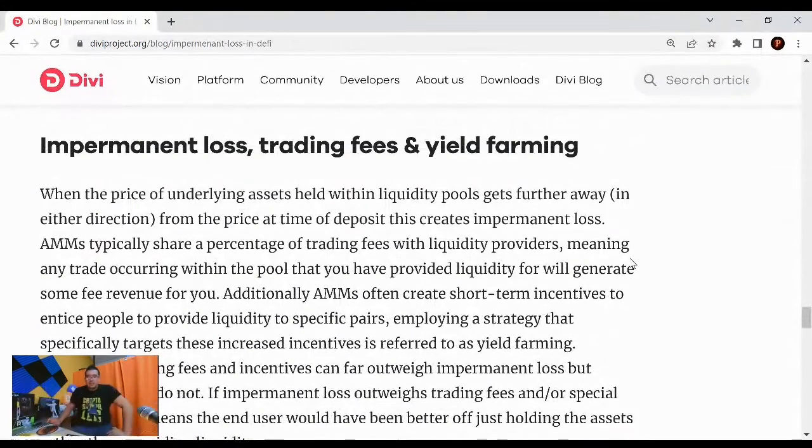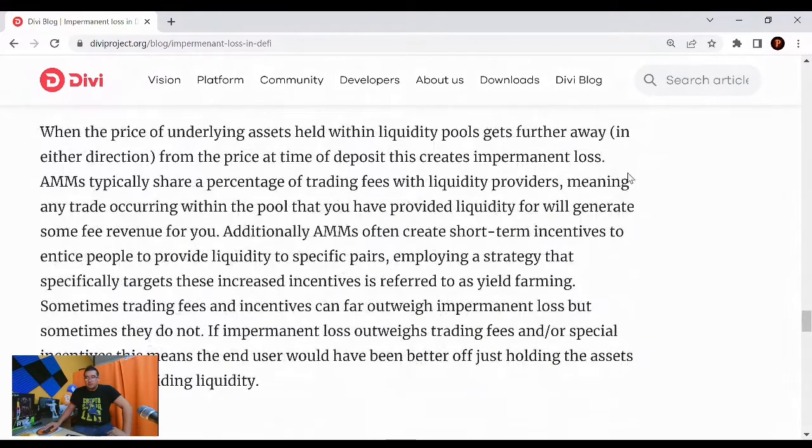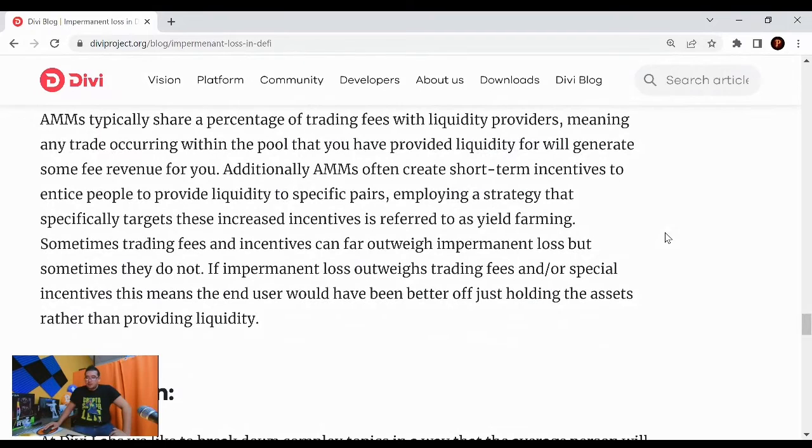Now, impermanent loss, trading fees, and yield farming. When the price of underlying assets held within liquidity pools gets further away in either direction from the price at the time of the deposit, this creates impermanent loss. AMMs typically share a percentage of trading fees with the liquidity providers, meaning any trade occurring within the pool that you have provided liquidity for will generate some fee revenue for you. Additionally, AMMs often create short-term incentives to entice people to provide liquidity to specific pairs. Employing a strategy that specifically targets these increased incentives is referred to as yield farming.